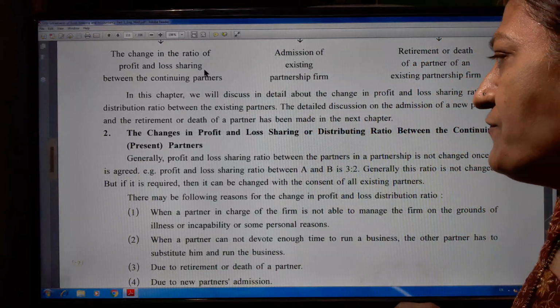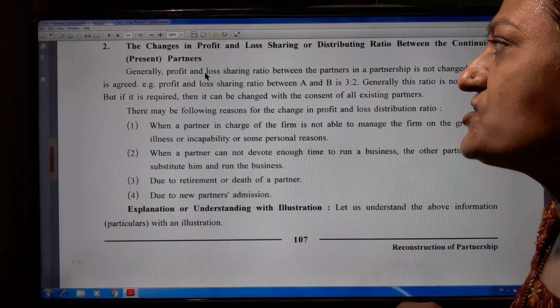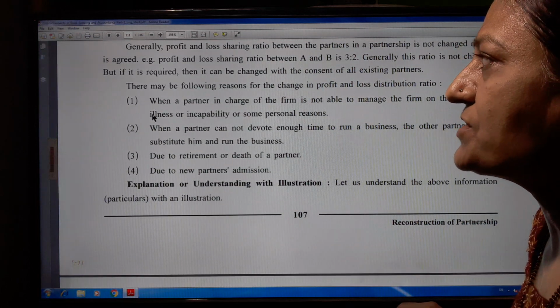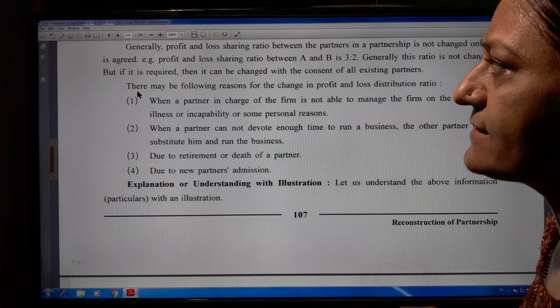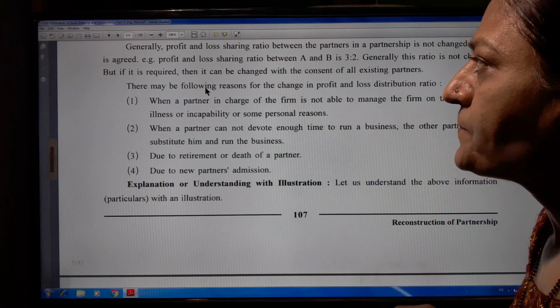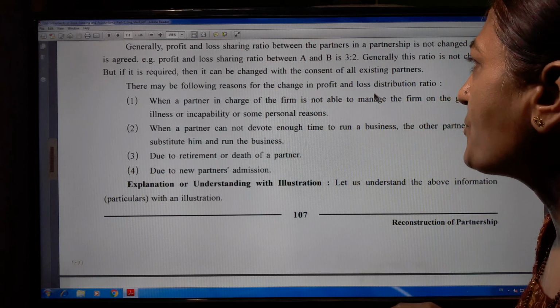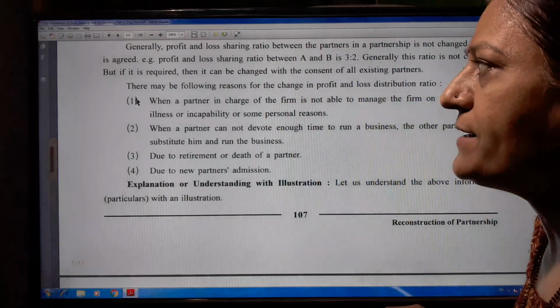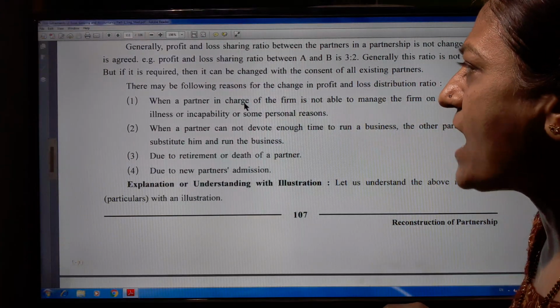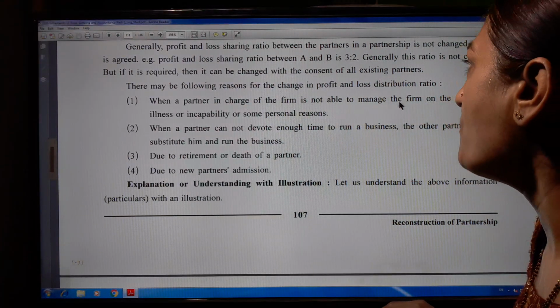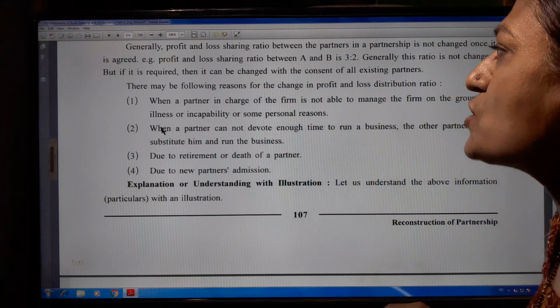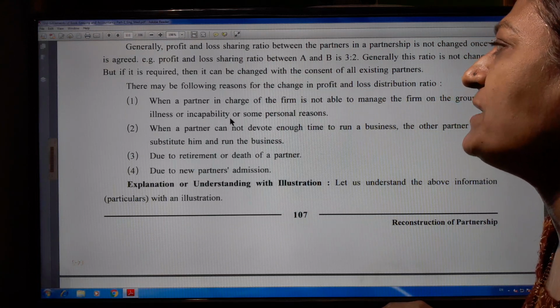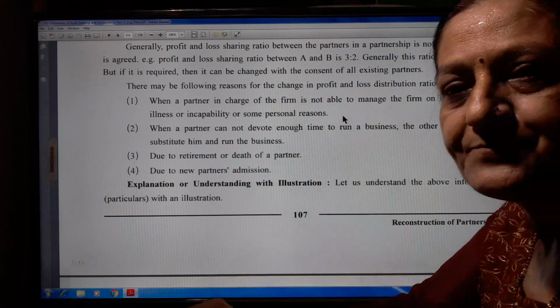There may be following reasons for the change in profit and loss sharing ratio. First one, when a partner in charge of the firm is not able to manage the firm on the grounds of illness, incapability or some personal reason.